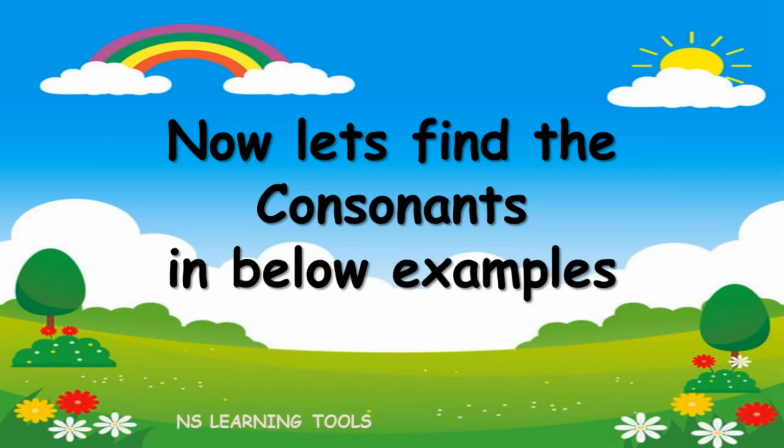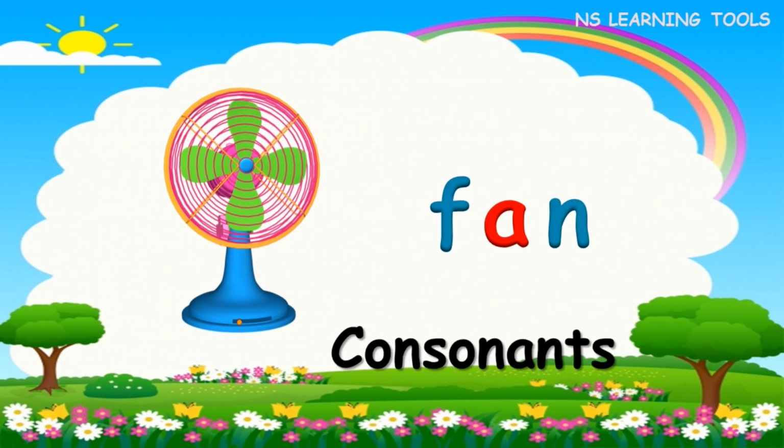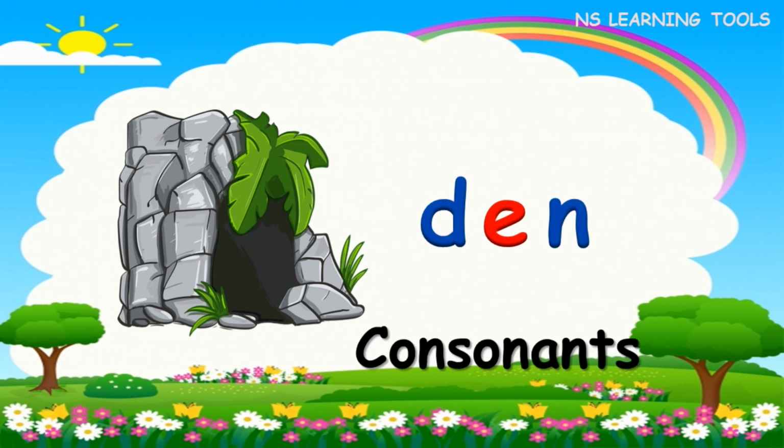Now let's find the consonants in the examples below. F, A, N. Fan. Here, F and N are consonants. D, E, N. Den. Here, D and N are consonants.